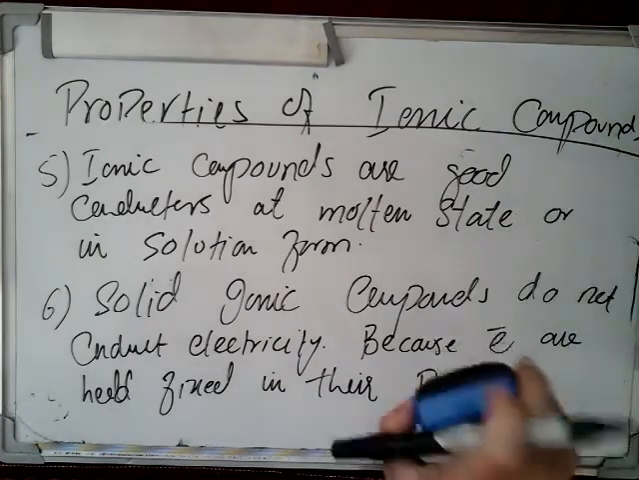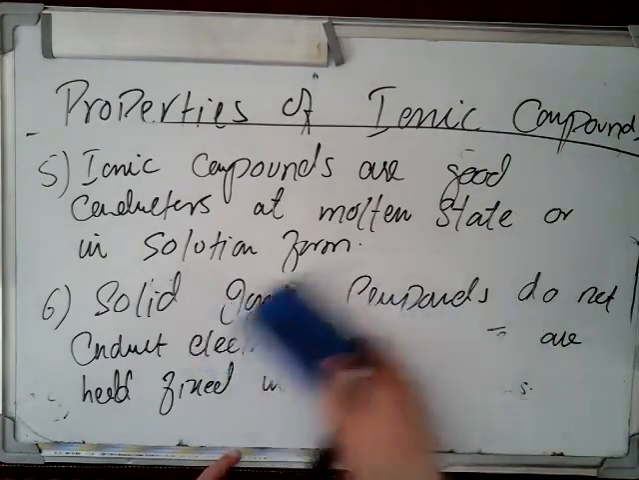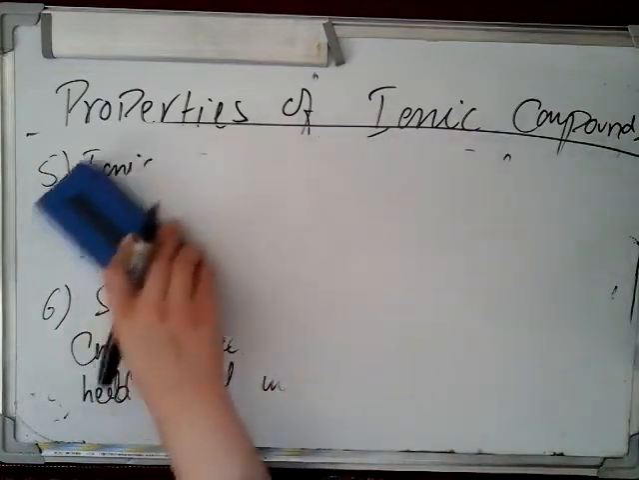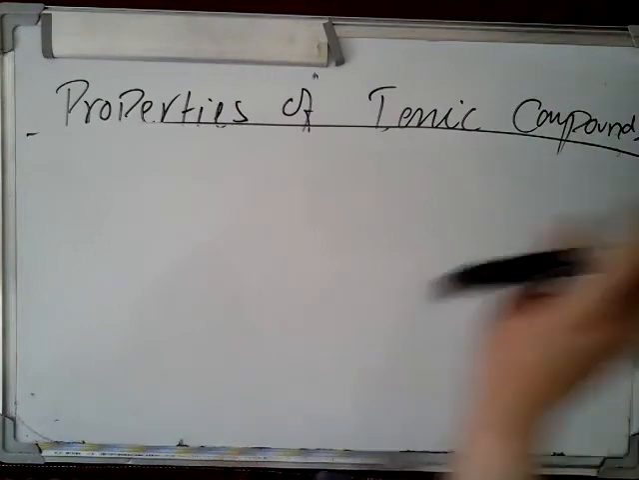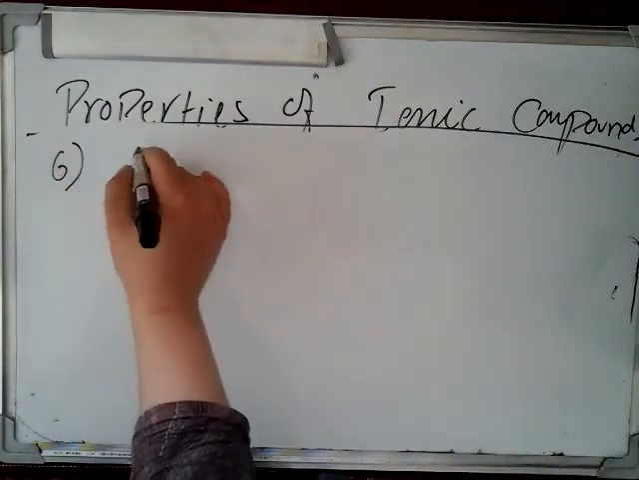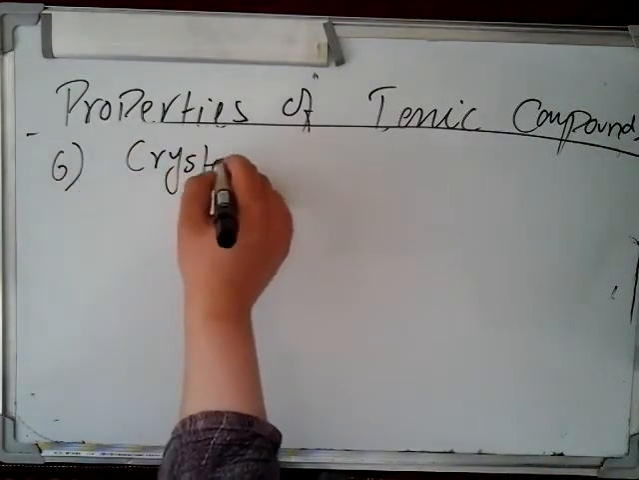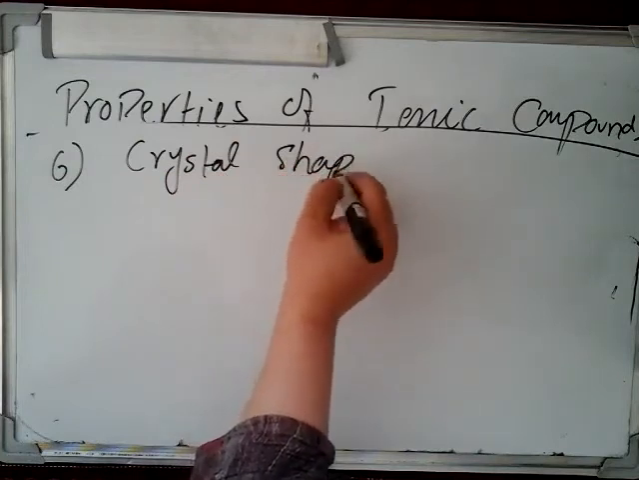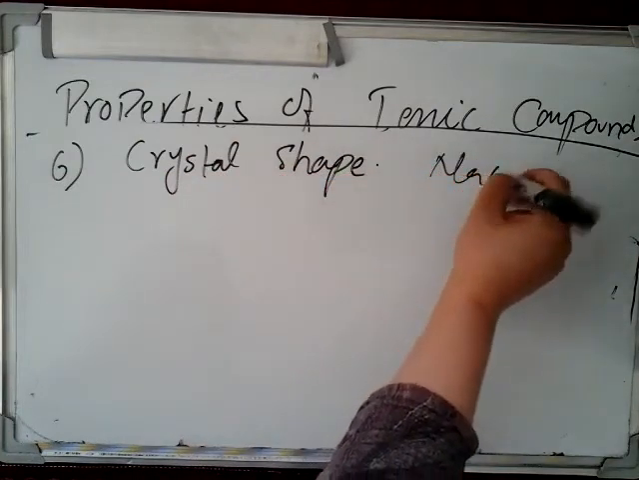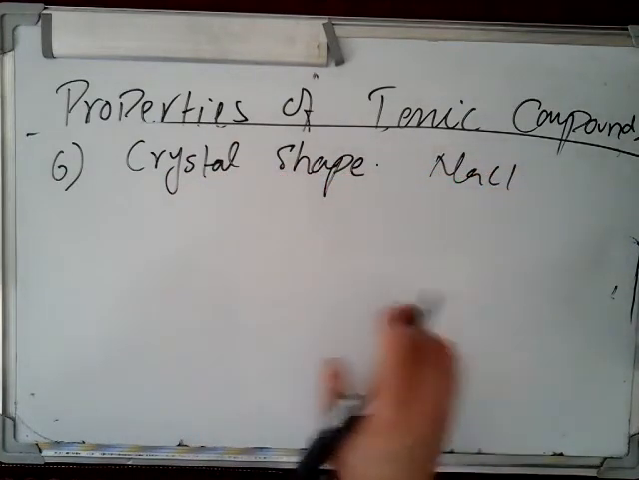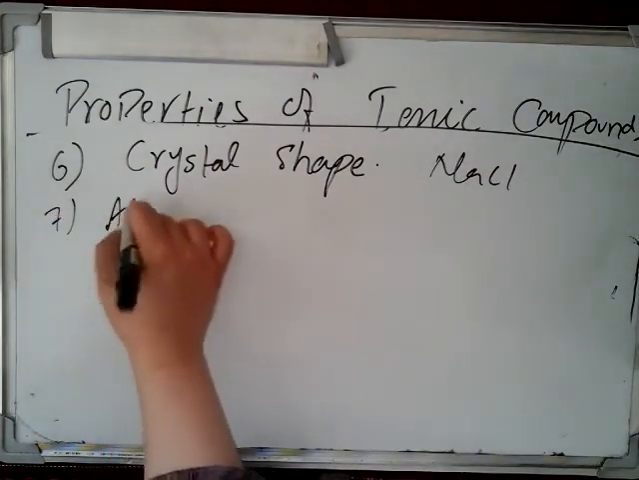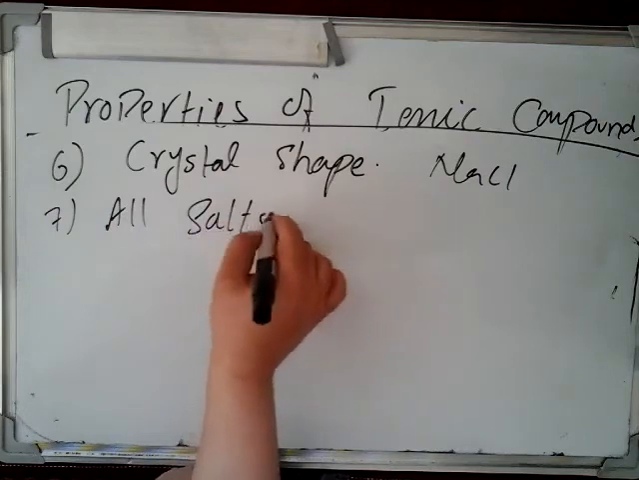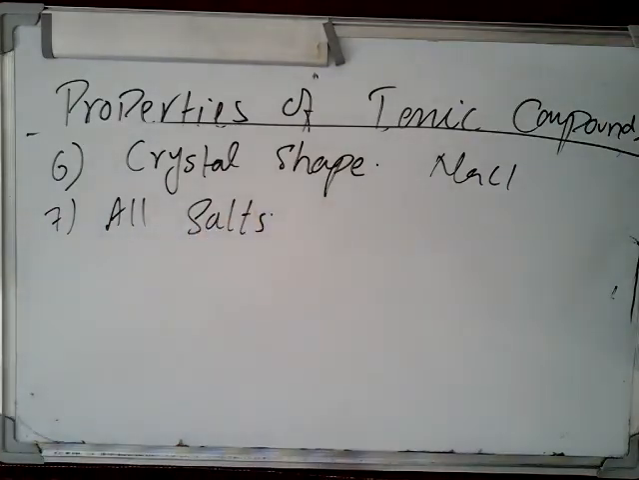Most of the ionic compounds, when they are solid, are in the form of crystals. They have a definite shape. Ionic compounds do exist in crystal shape, like sodium chloride. All salts are ionic compounds and they have crystalline shape.